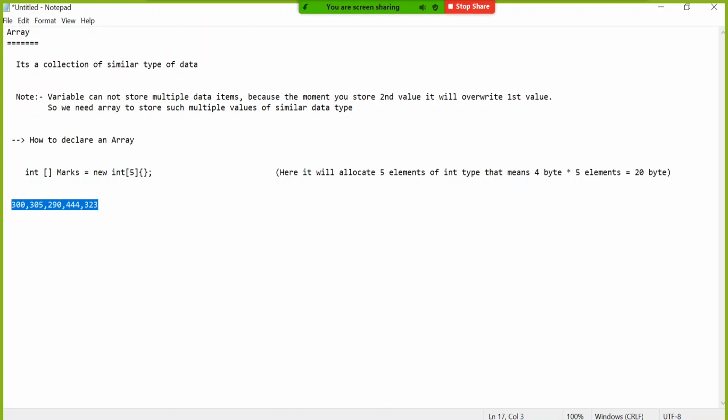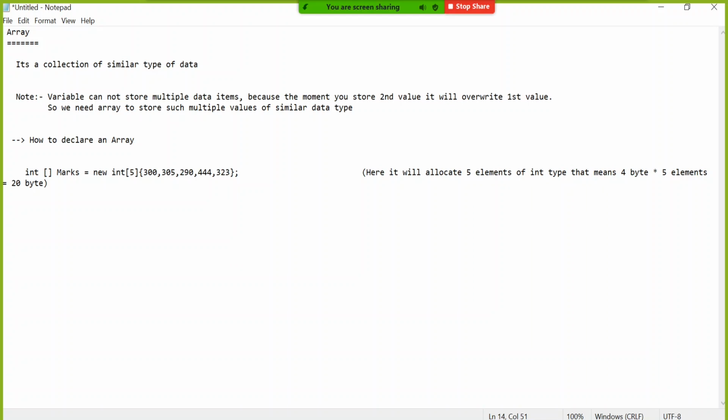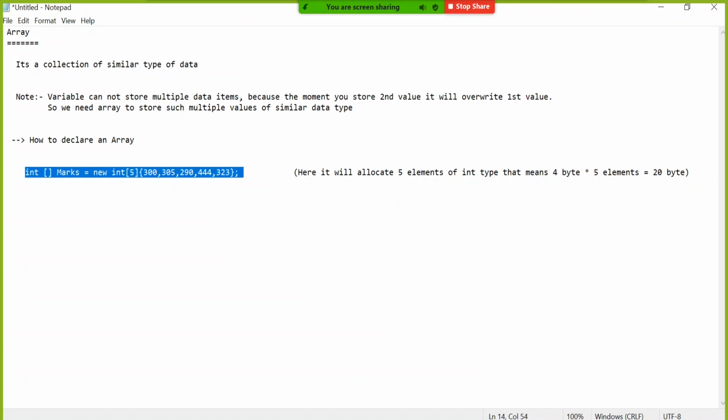So you can directly keep these things here. This is called directly assigning the value. Okay, so let me write here the heading as declaring as well as assigning.